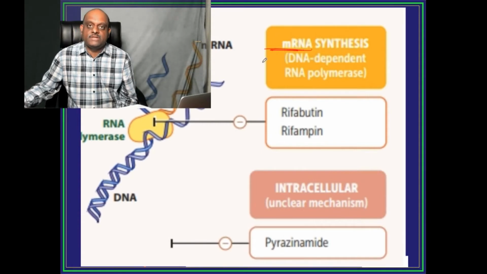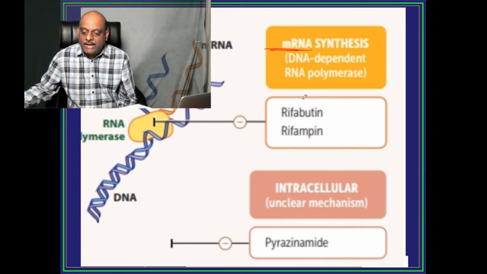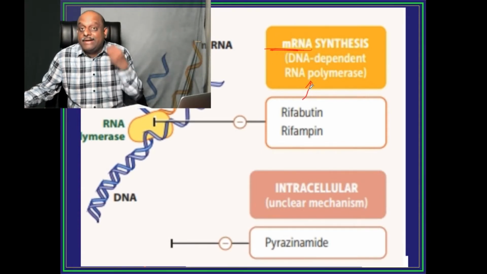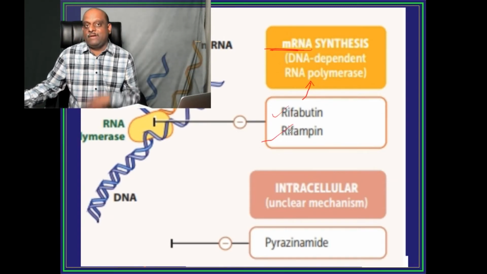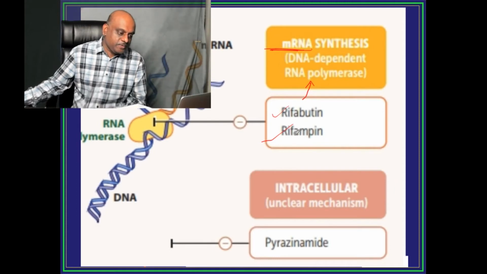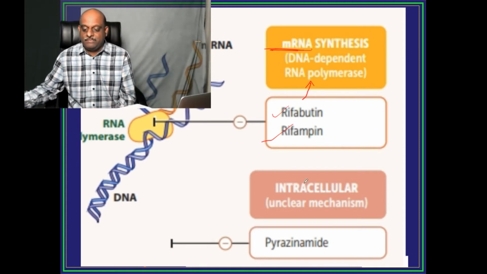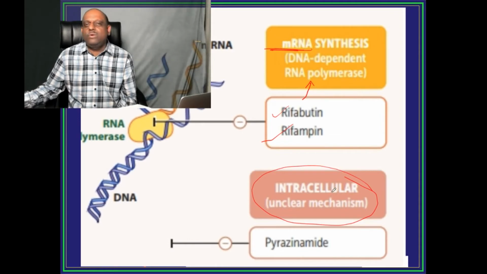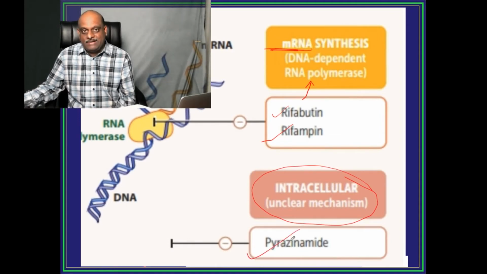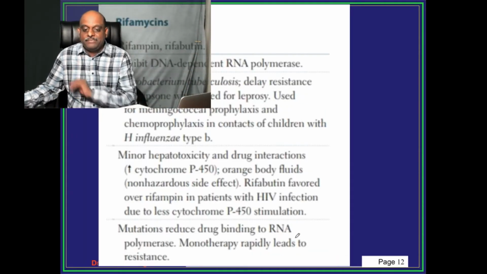mRNA synthesis is inhibited by inhibiting the DNA dependent RNA polymerase. That is the mechanism of rifabutin and rifampin. Please don't forget. Once more, the examiner is going to ask the same question. Then intracellularly unknown mechanism, that is pyrazinamide. That's what you need to remember.